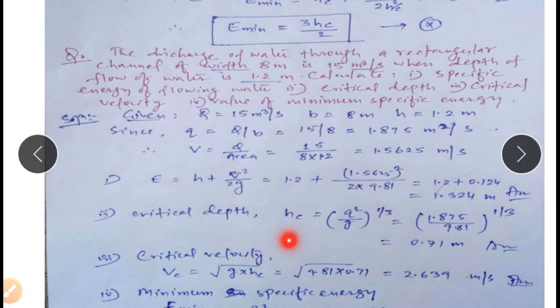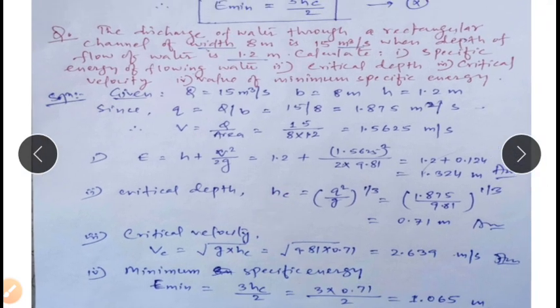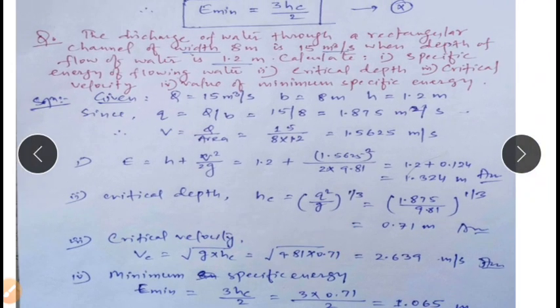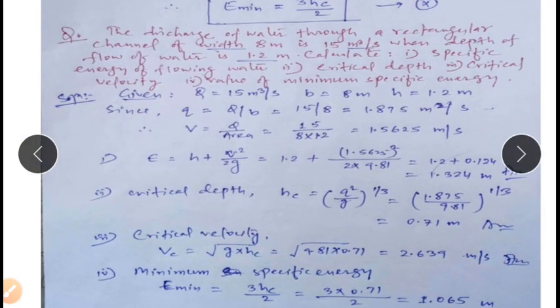Now come here, we will solve a numerical. After solving the numerical, we will clarify the whole topic.